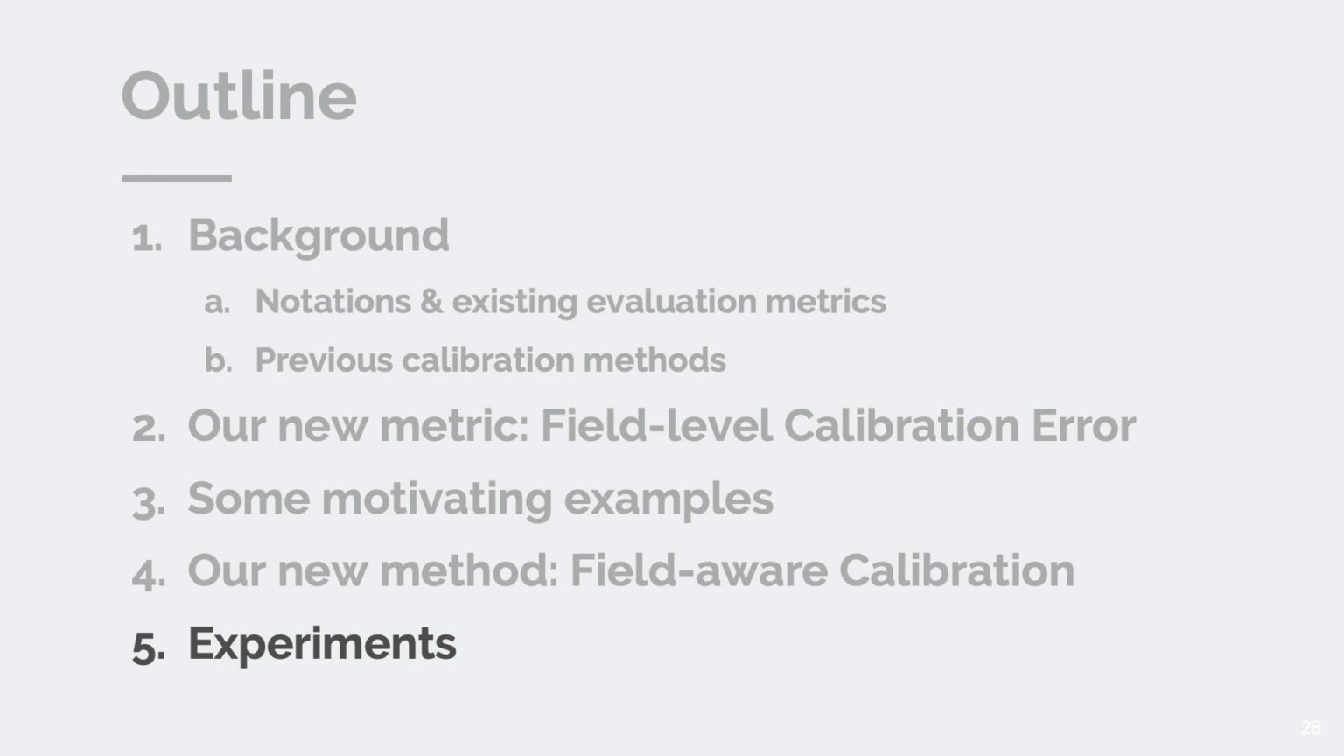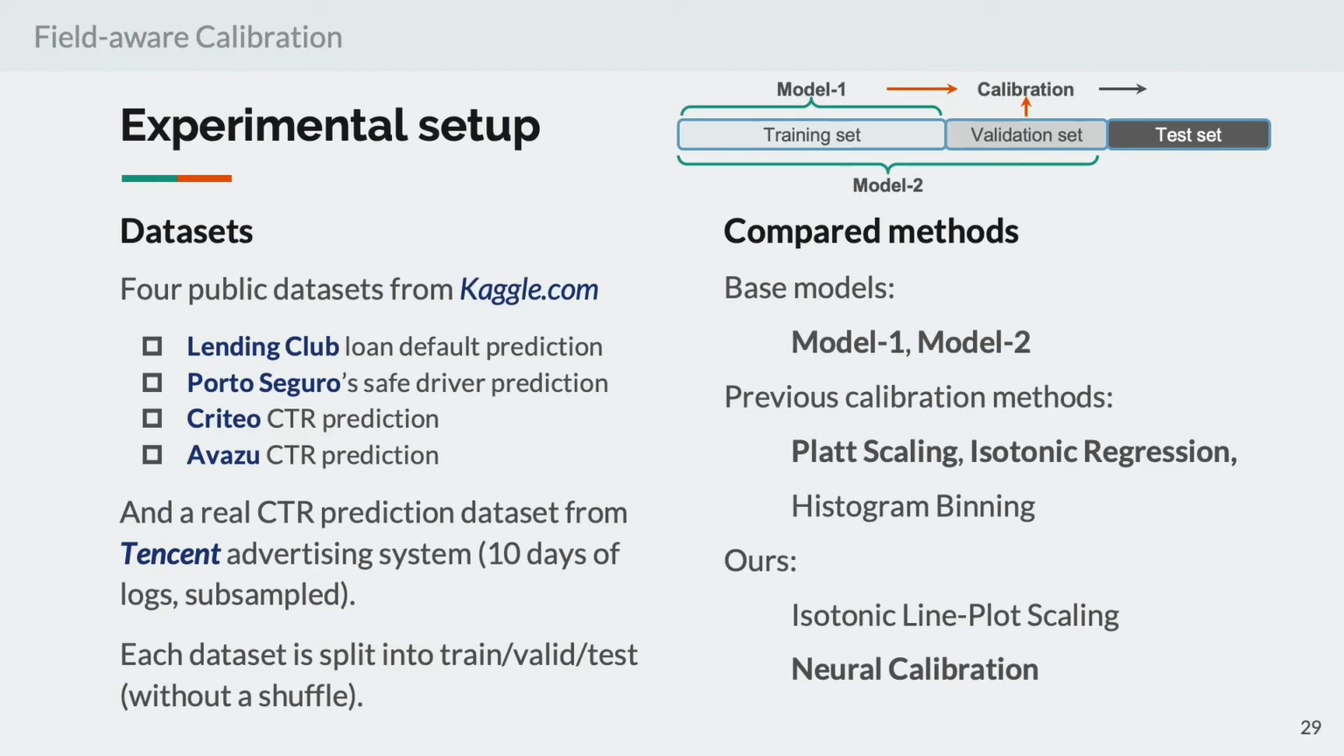Finally, we conducted extensive experiments to verify the effectiveness of our method. Now let's have a look. We tested over 5 datasets, where 4 of them are from Kaggle and 1 is from a real advertising system of Tencent. The data splitting is done without a shuffle. So the experiment pipeline goes like this.